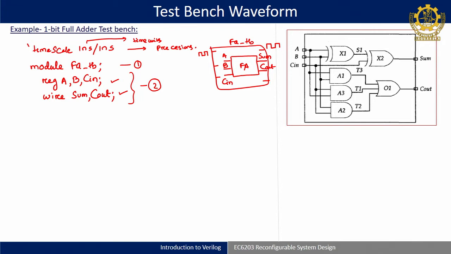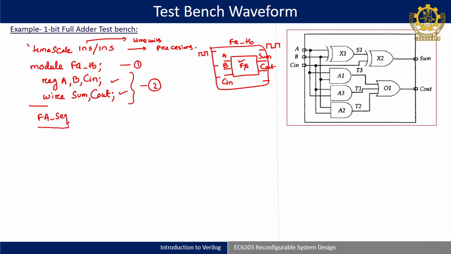Okay. Once this is over, next within this block I have to call this full adder FA. Assuming that I designed a full adder in the last class with the name, let us say, FA_sequential, where we did behavioral modeling using an always block, I will call that.